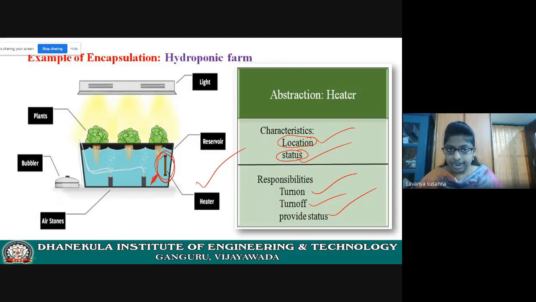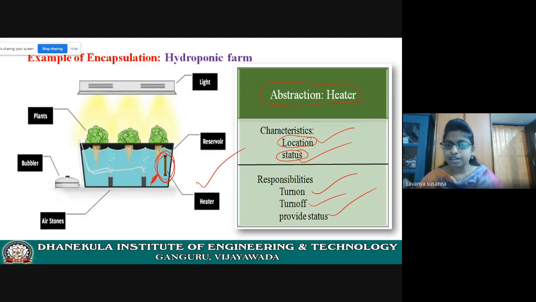See, in a hydroponic farming system, technically everything will be controlled by an automated system. No human intervention. No human will control this. Everything will be controlled by an automated system. So these are the classes for the heater. This is an abstraction.